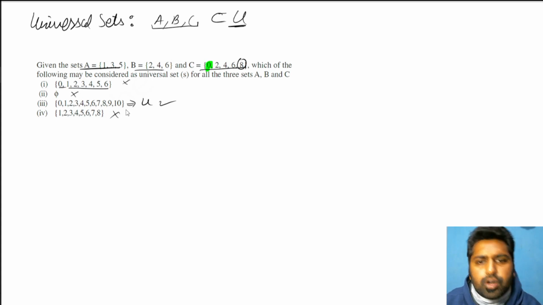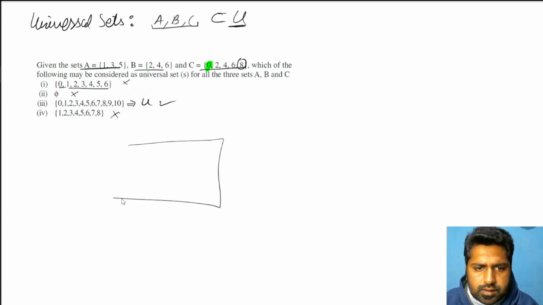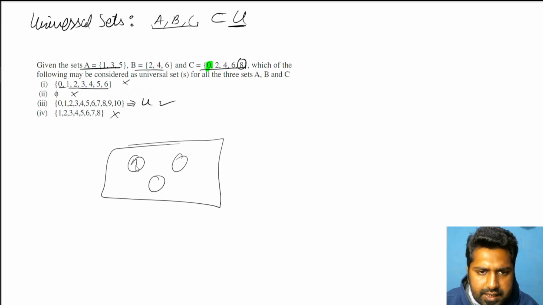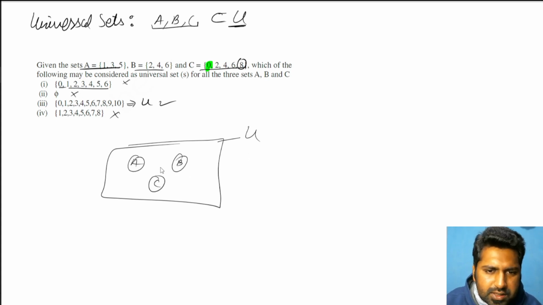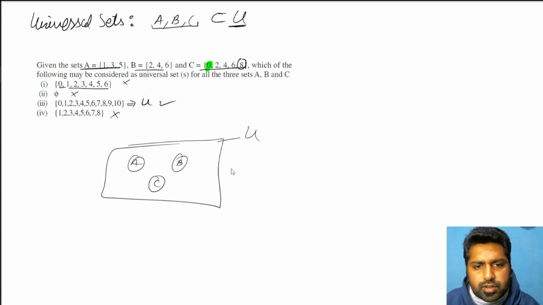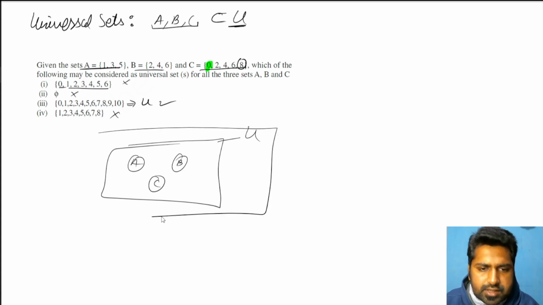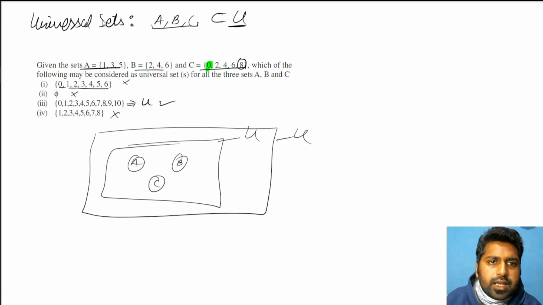So basically, if I talk about universal set, it should contain A, it should contain B, it should contain C. Then I'll call this a universal set. Consider this as a box. It's a big box which contains A, which contains B, which contains C in it. Then I'll call this box the universal set. Again, the size of the box can change. This can also be a universal set. So again, it depends from the perspective of what is asked.